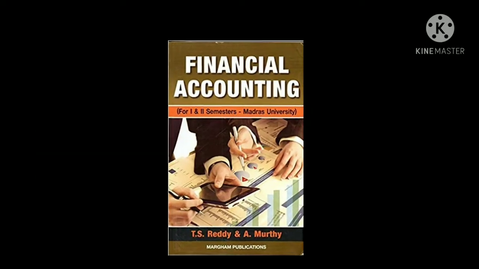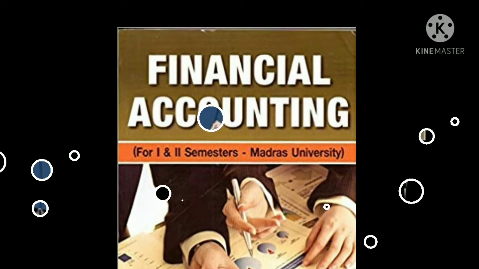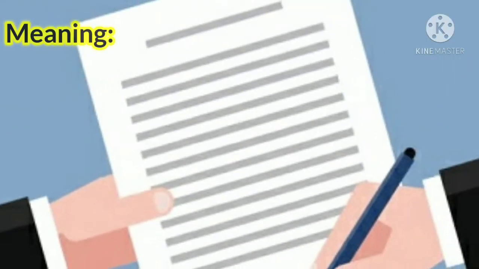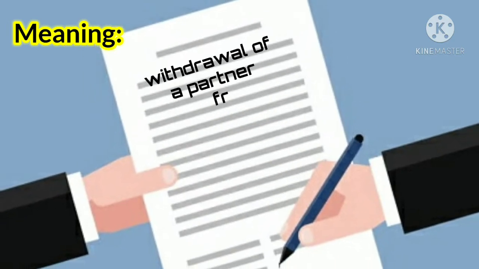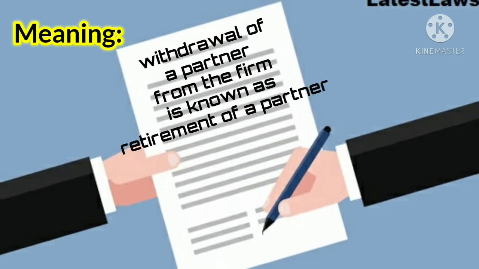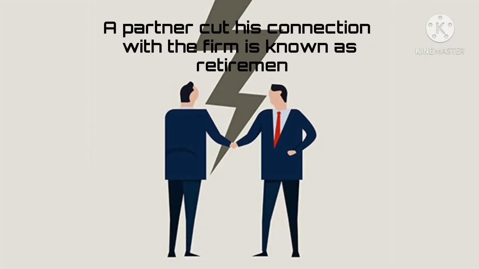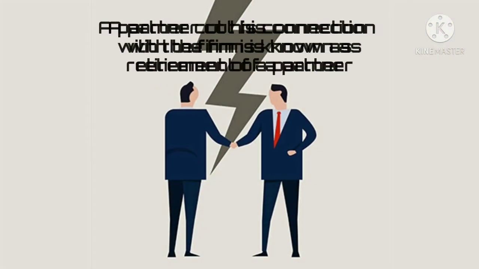Today I have an interesting topic in advanced financial accounting. The topic is retirement of a partner. First, the meaning of retirement of a partner. Withdrawal of a partner from the firm is known as retirement of a partner. In other words, when a partner cuts his connection with the firm, it is known as retirement of a partner.